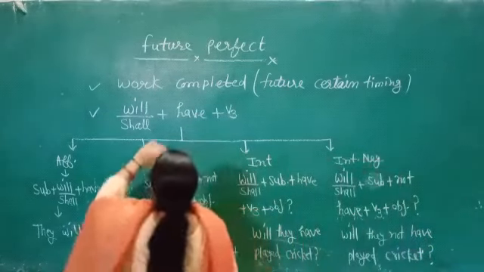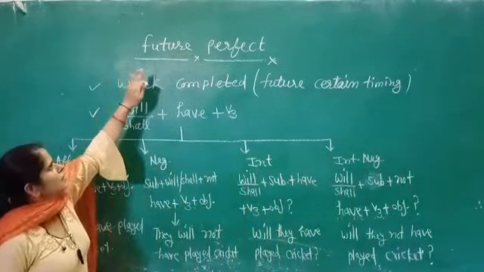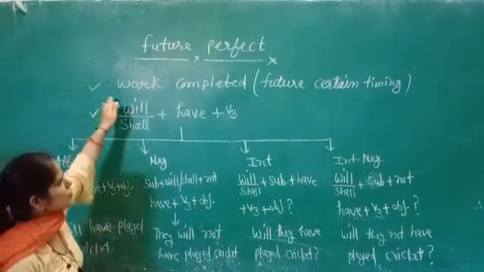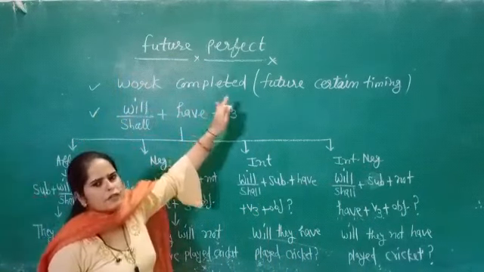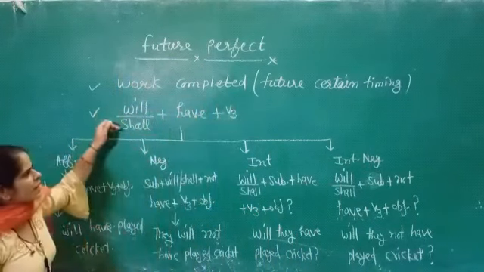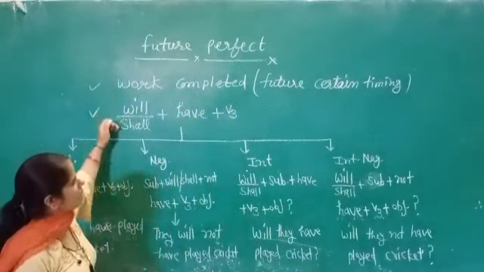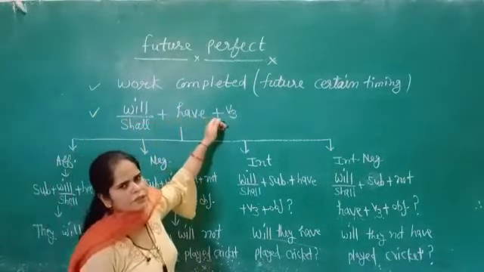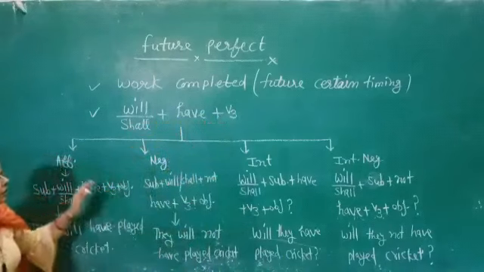Now always keep in mind that the future perfect tense is used for work completed in the future, and will, shall are used as helping verbs, and then have, and then the verb's third form.